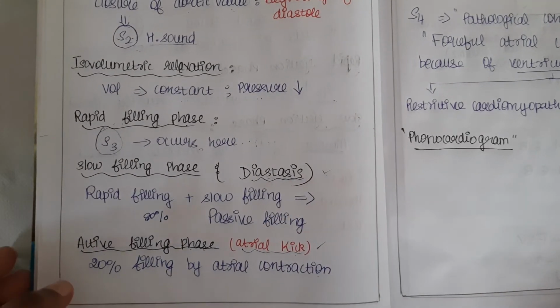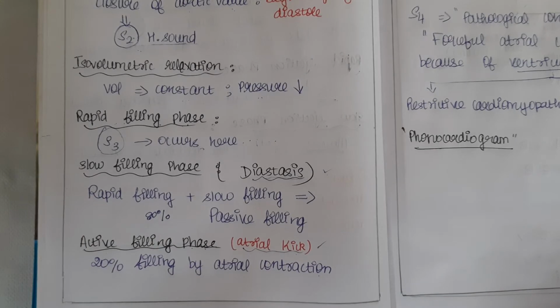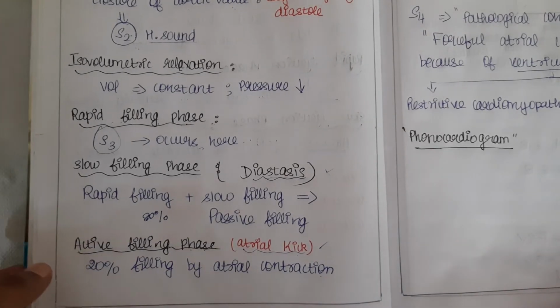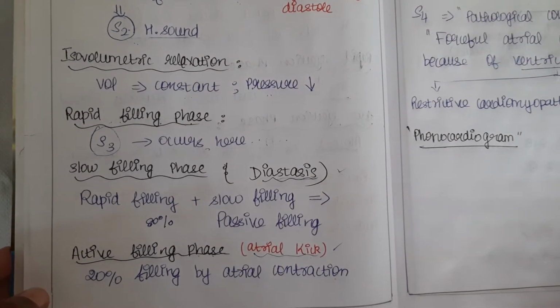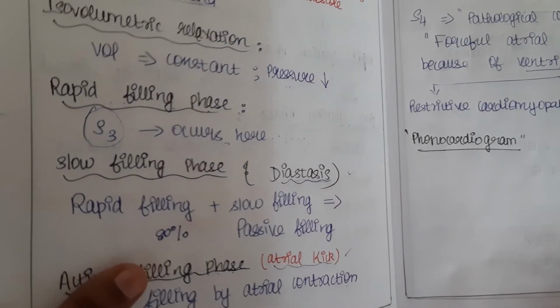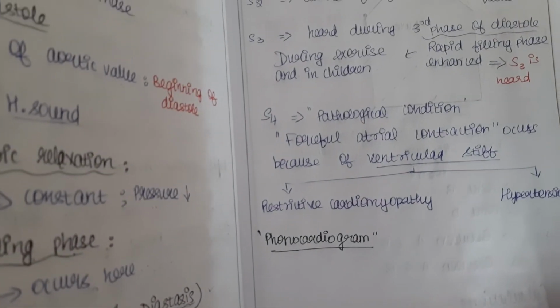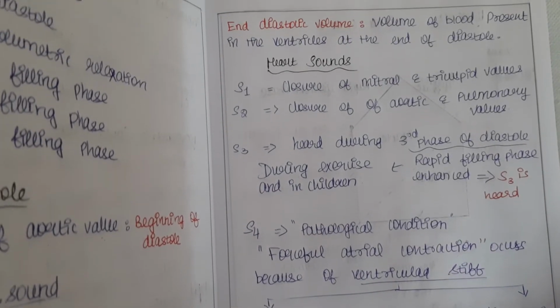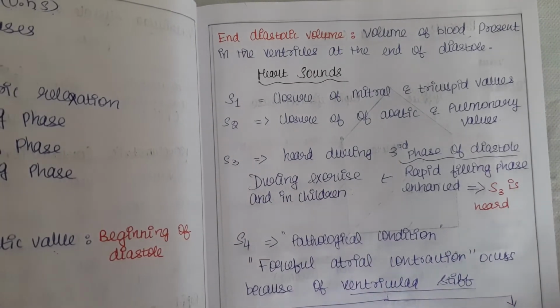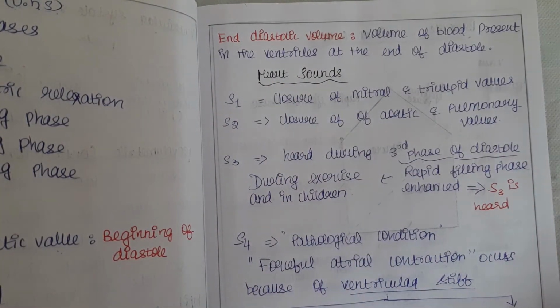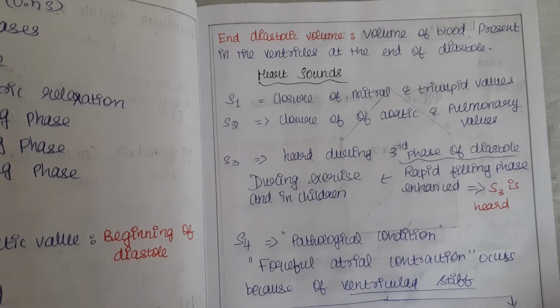So let me say about the end diastolic volume. The amount of blood remaining in the ventricles even after the forceful diastole is called the end diastolic volume. That means some amount of blood is always present in the ventricles. So let's go on with the heart sounds. We have seen the three heart sounds before. The S1 heart sound happens at the closure of the mitral valve or tricuspid valve. It's very important.